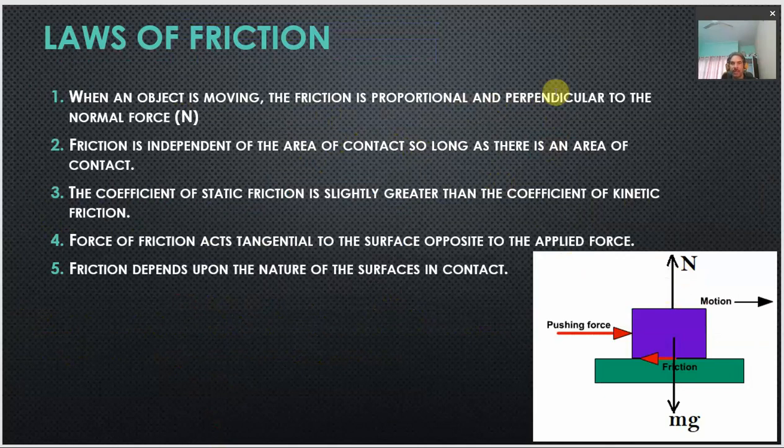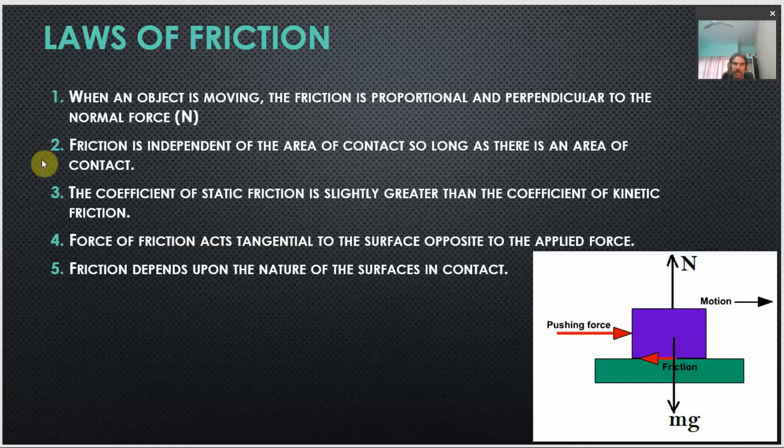Second is, the friction is independent of the area of contact so long as there is area of contact. As long as the surfaces are sliding, this friction force will be independent of how much area the two surfaces have in contact with each other. Actually, it is not the area, as I have already discussed, it is the number of points of contact between the two surfaces, right? The more the number of points in contact, the more will be the frictional force.